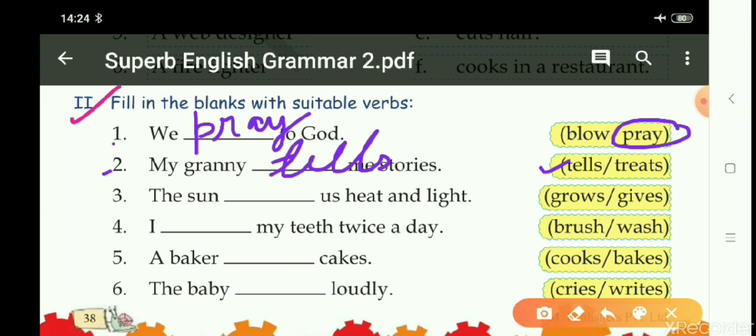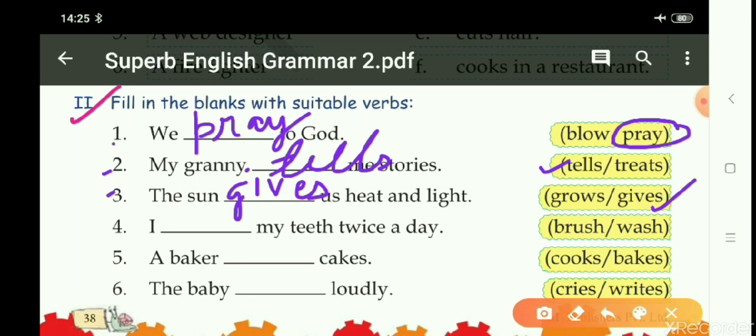Now third one. The sun blank us heat and light. Now options are grows or gives. Children, sun gives us heat and light or grows us heat and light? Definitely, obviously, it gives us. So sun gives us. We will write gives. Sun gives us heat and light.